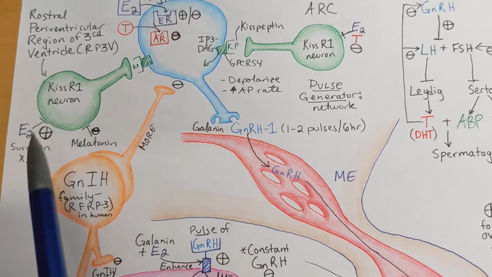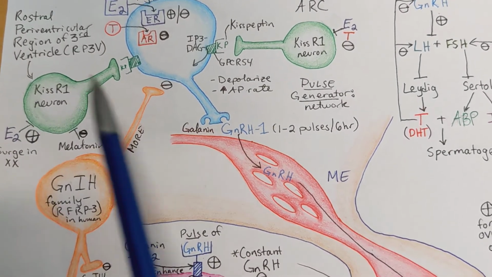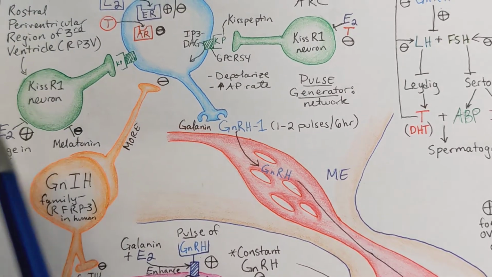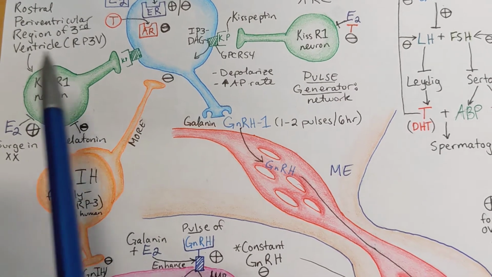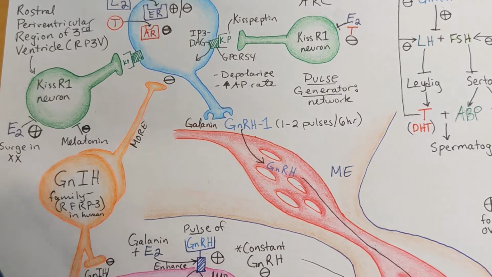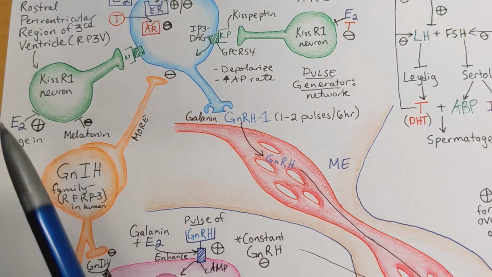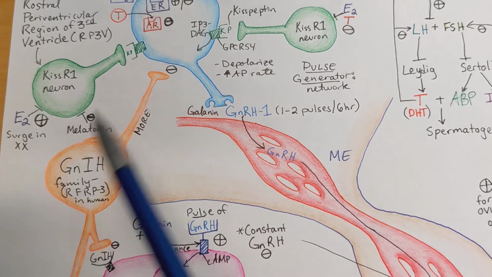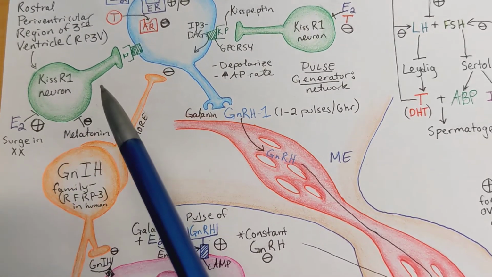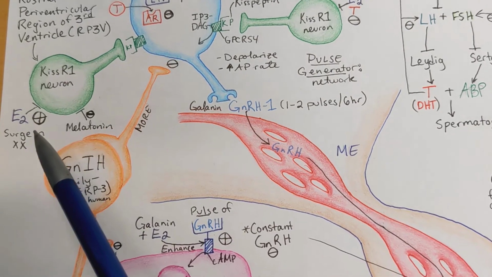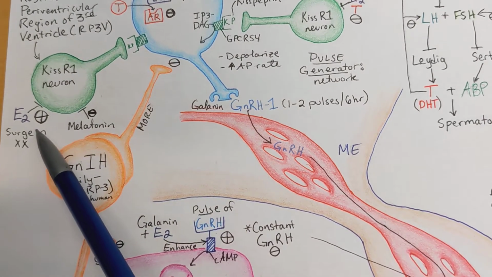First of all, there is what is called a surge center, which is likely in the rostral paraventricular region of the third ventricle. Okay, so right in the hypothalamus there, next to the third ventricle. And these particular kisspeptin neurons within the surge center are responsive to a particularly high level of estrogen.